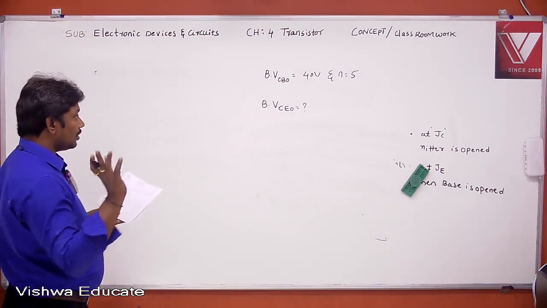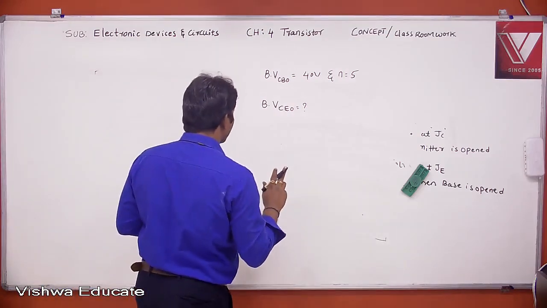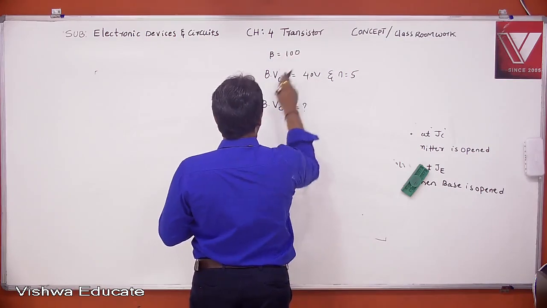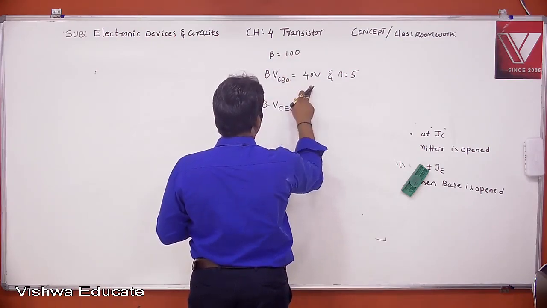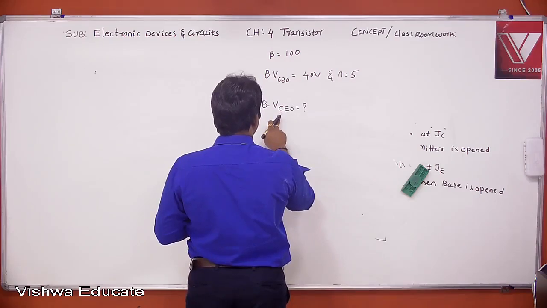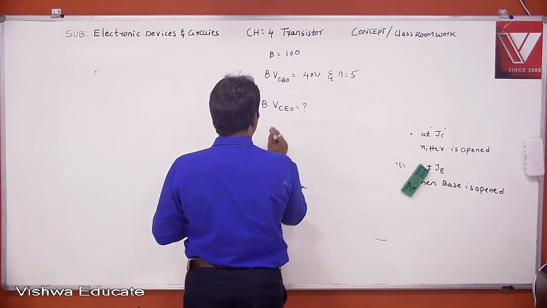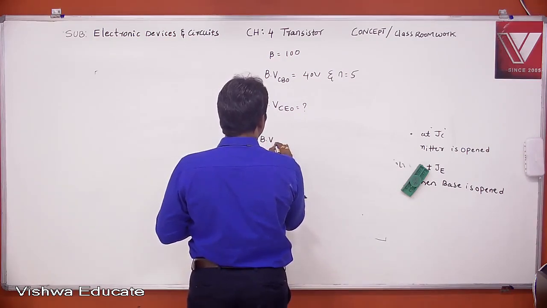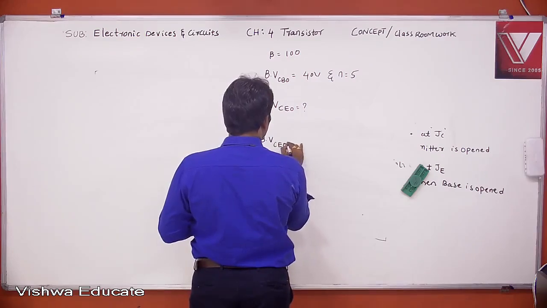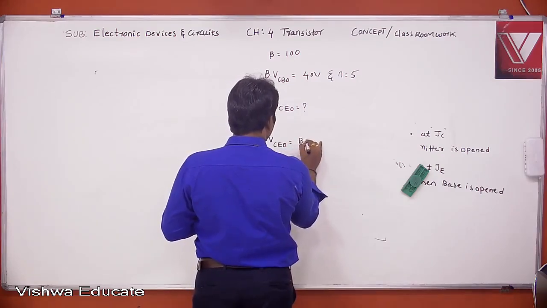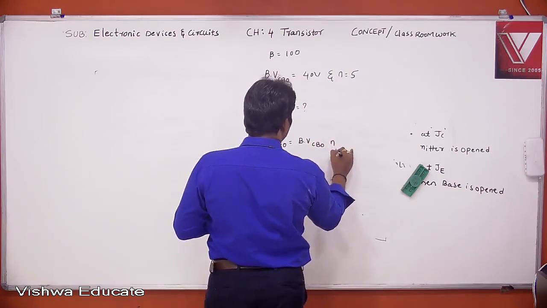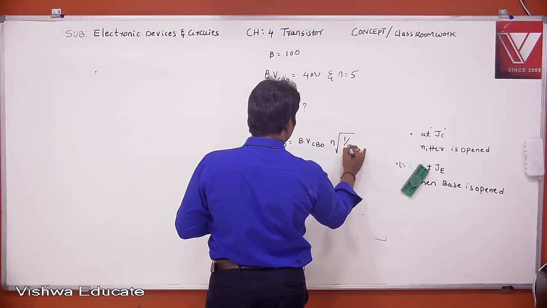See, all of you read the question. What is the given data? Beta equal to 100, breakdown voltage at collector junction 40, and n equal to 5. We want to calculate the breakdown voltage at emitter junction. What is the relation? BVCEO is equal to BVCBO times the nth root of 1 by beta.